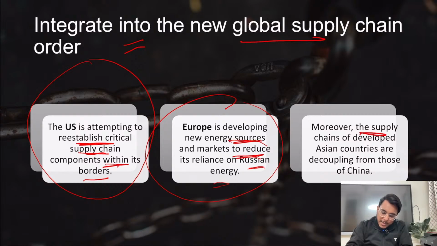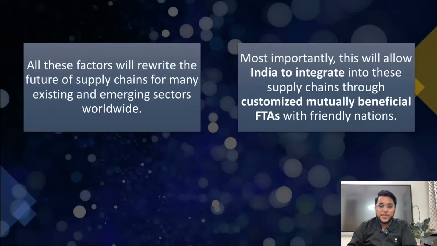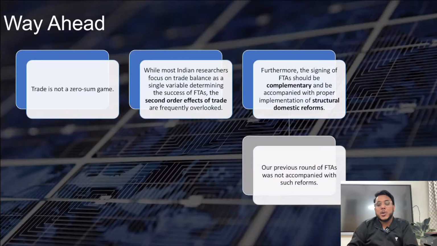Moreover, the supply chains of the developed Asian countries are decoupling from China, for example South Korea and Japan. Japan is largely dependent on China, and they are also decoupling. So there are a lot of low-hanging fruits that India can leverage. All these factors will rewrite the future of supply chains. Is it clear or not? And we need to sign the FTA with the friendly nations.